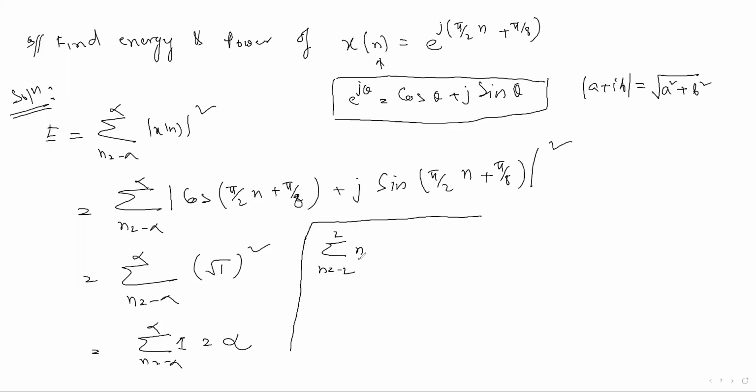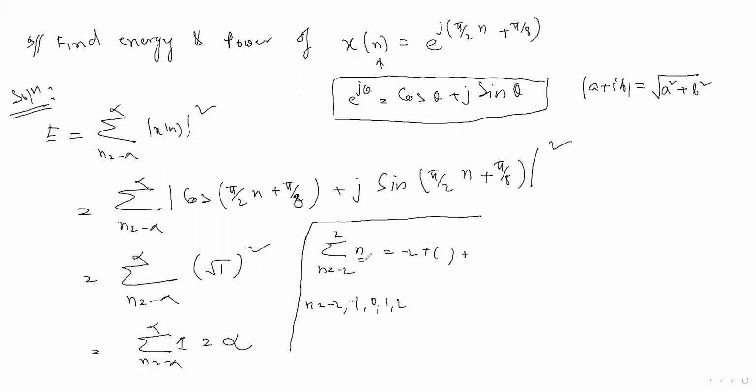Here 1 is not there, n is there. What is the range of n? n will be -2, -1, 0, 1, 2.